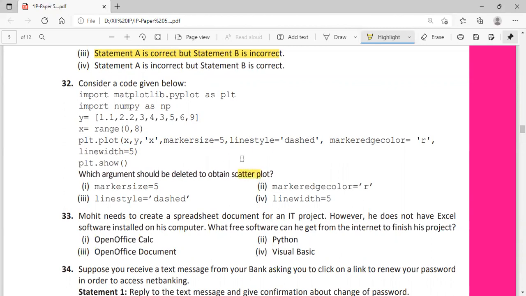Now it is a line chart. To get the scatter plot, what do you have to do? The line style argument you have to remove. If you remove this argument, it will be a scatter plot.